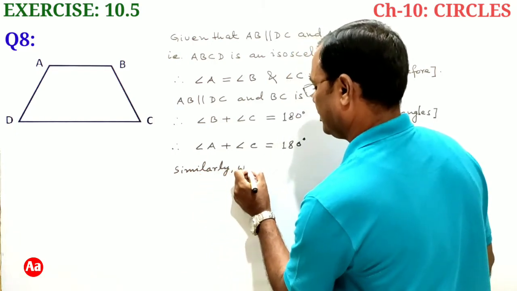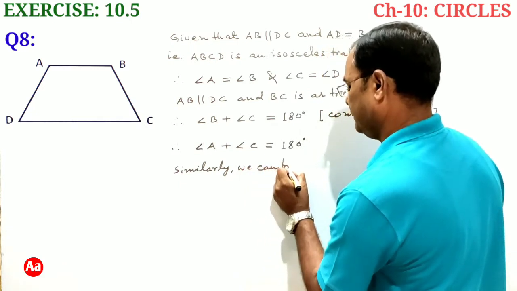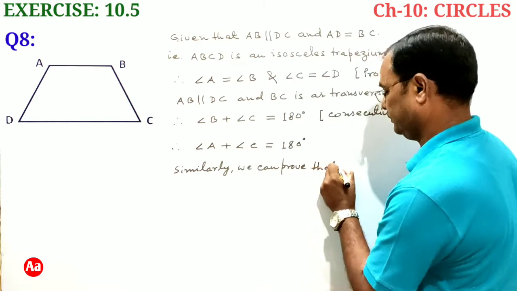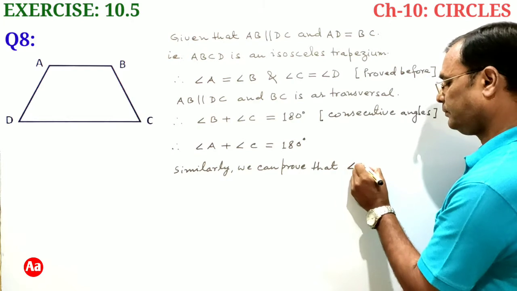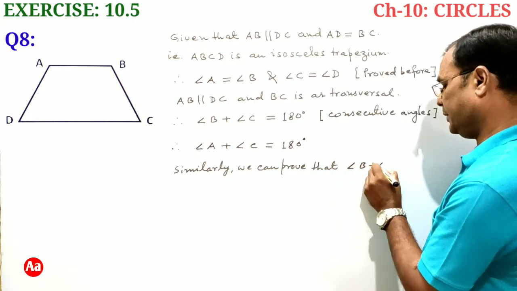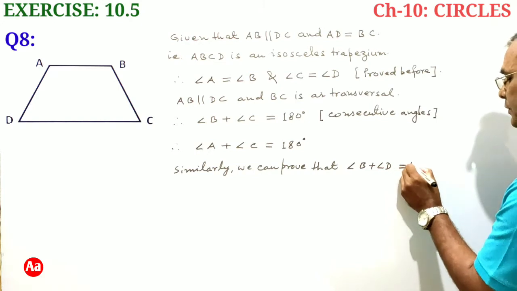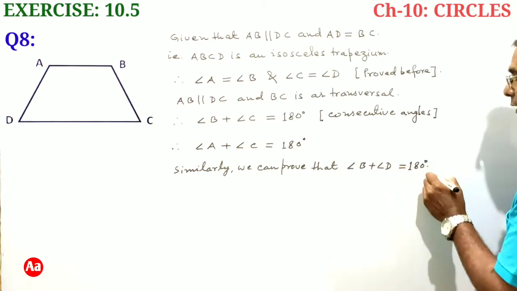Similarly, we can prove that angle B plus angle D is equal to 180 degrees.